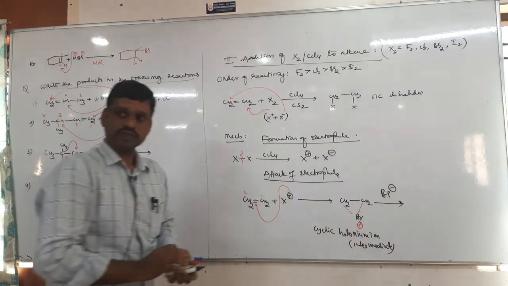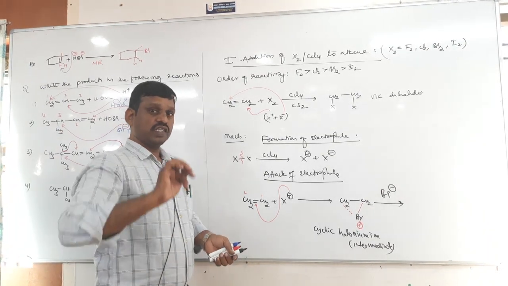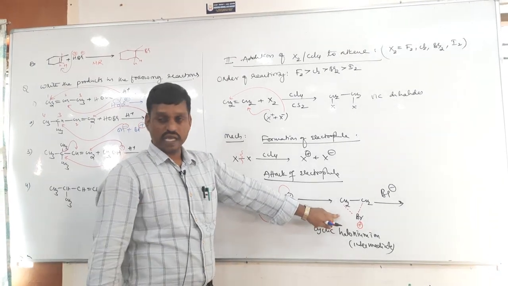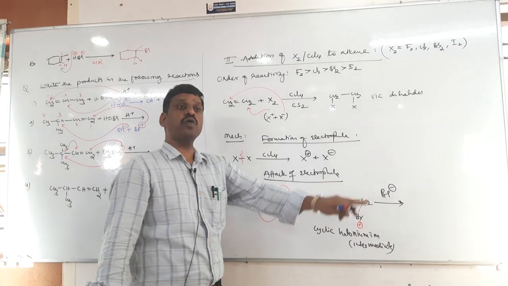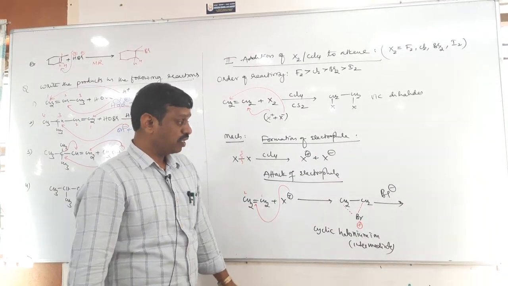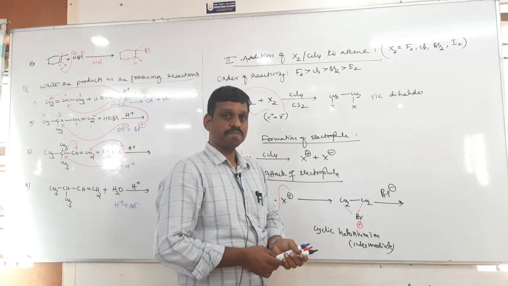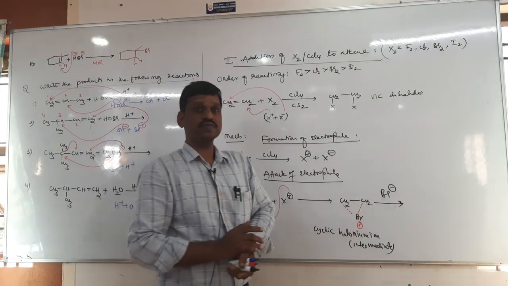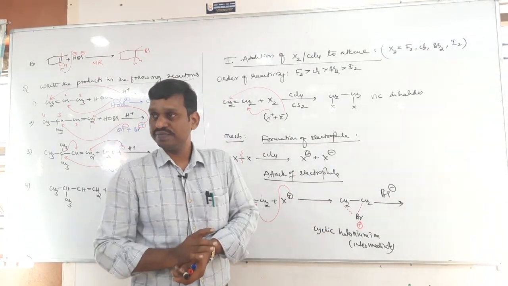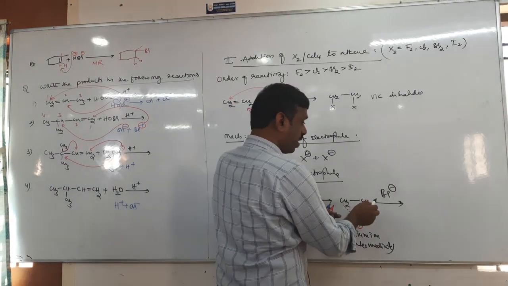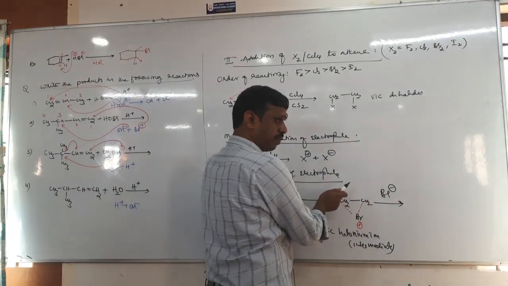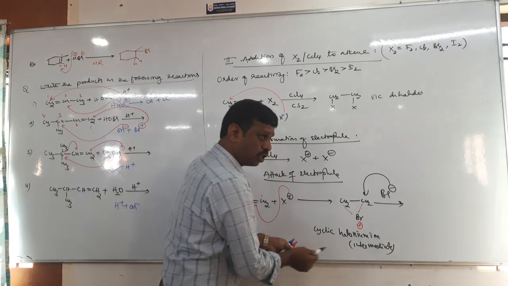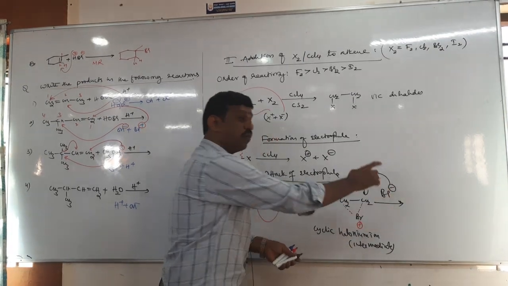There is another Br minus. Now listen here, try to understand this step. Till here you understood: a cyclic bromonium ion is formed as intermediate. Now tell me where the Br minus should be added. Remember, Br minus should always be added opposite to this Br, which is called anti-addition. It means this Br minus should be added on either CH2, but opposite to this Br, so that both Br will be in opposite directions.